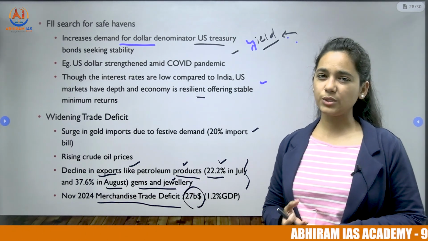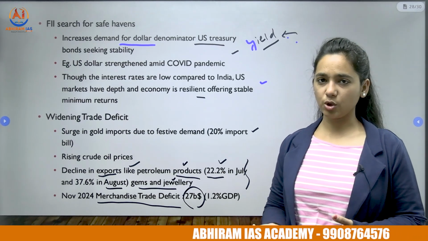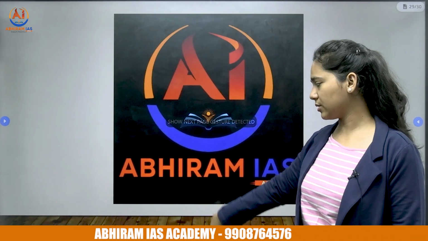So these are the reasons for the depreciation of the rupee against the dollar to an all-time low of 86 rupees. So that's it for today.